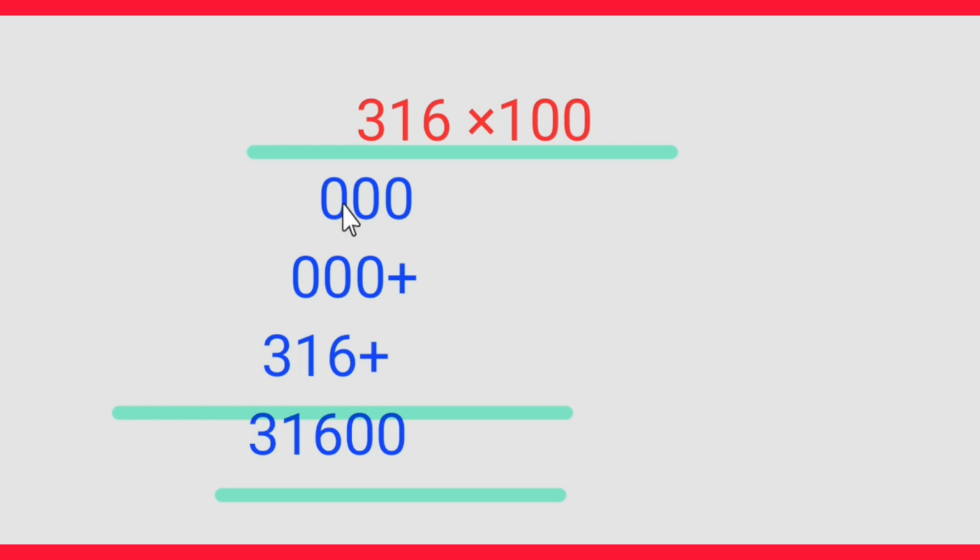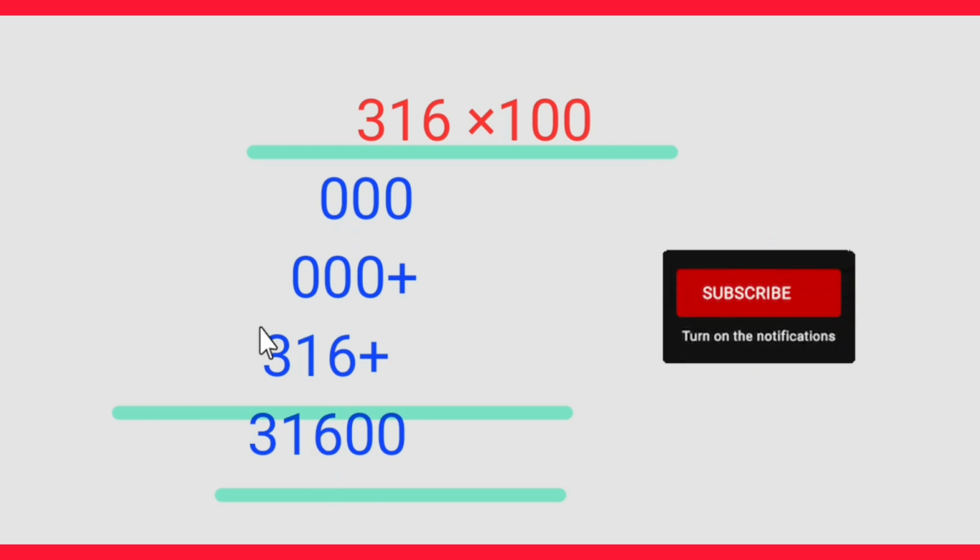Again here 0. Nothing is there, only 0. 6 is left, so write 6. 1, 3. Answer is 31,600.